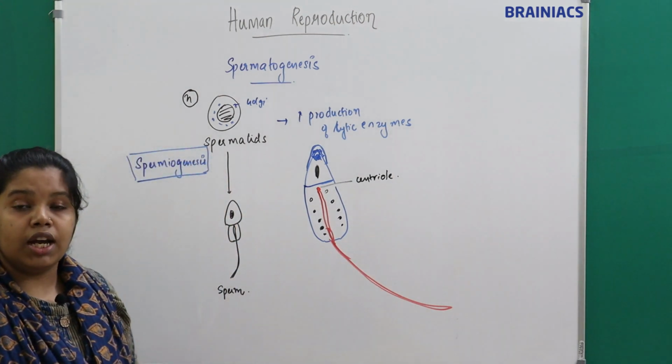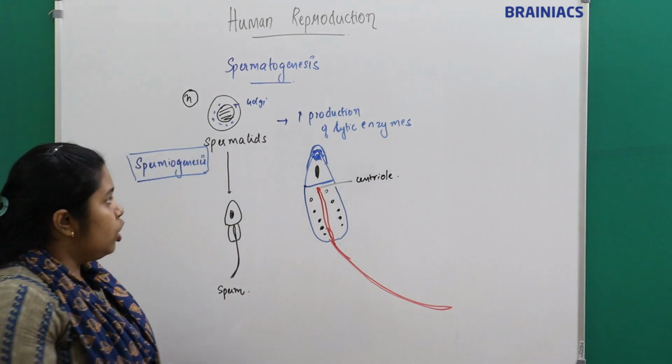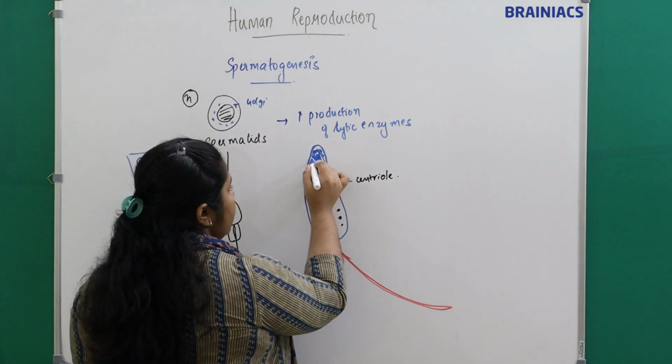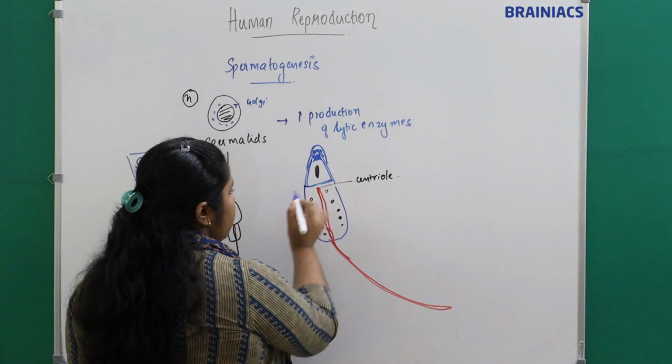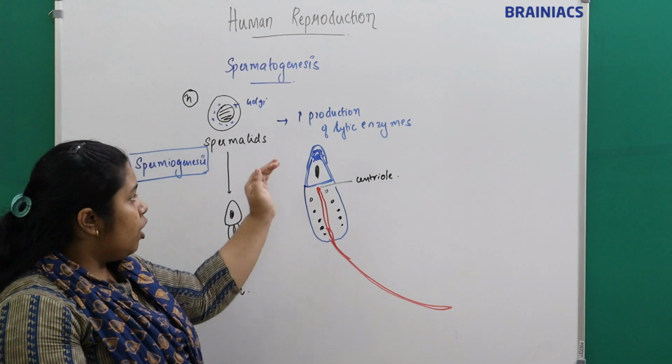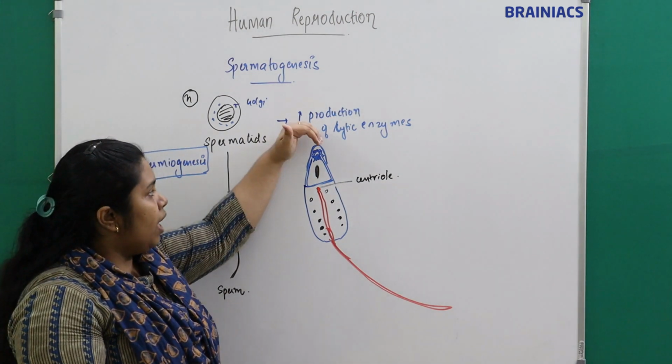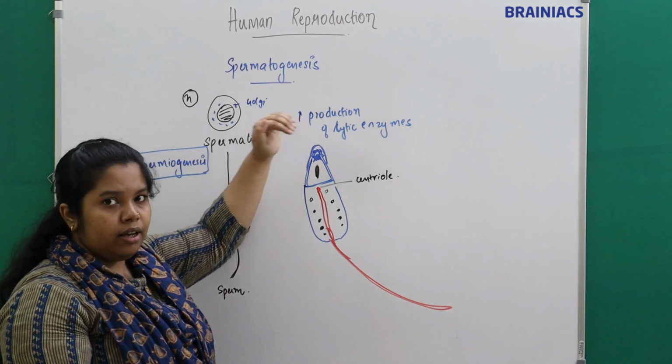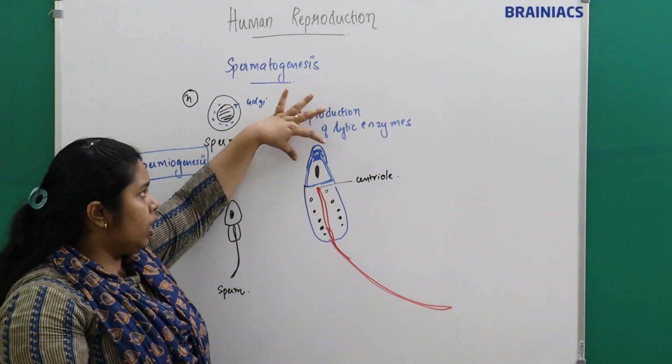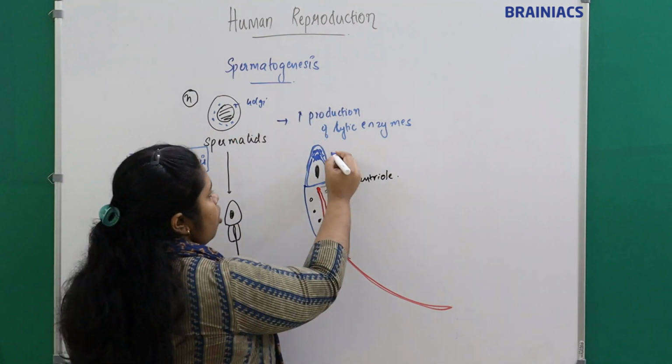It will form the tail. So the part which has the nucleus will form the head. The part with the Golgi body will form the acrosomal cap.